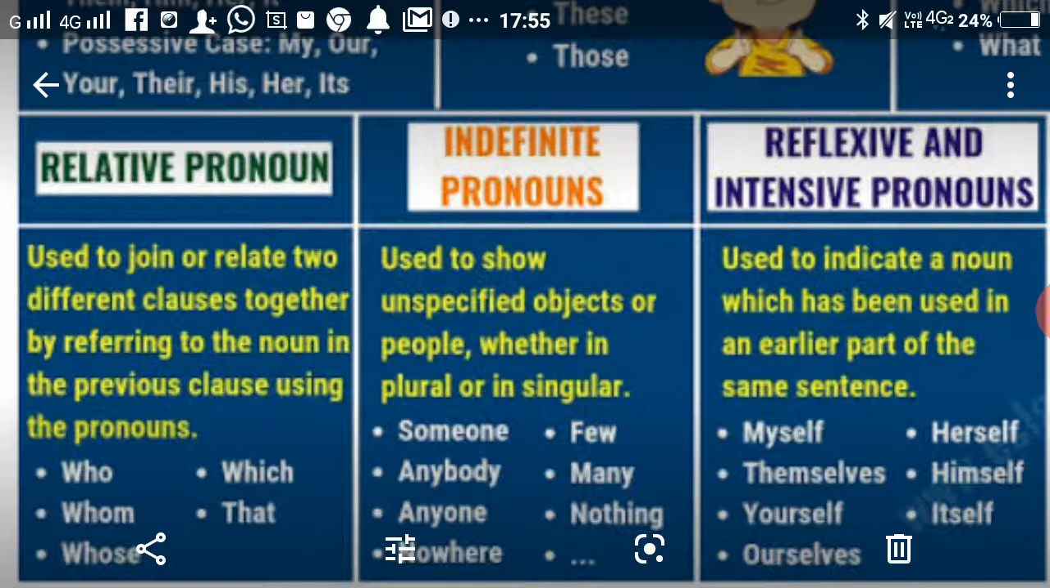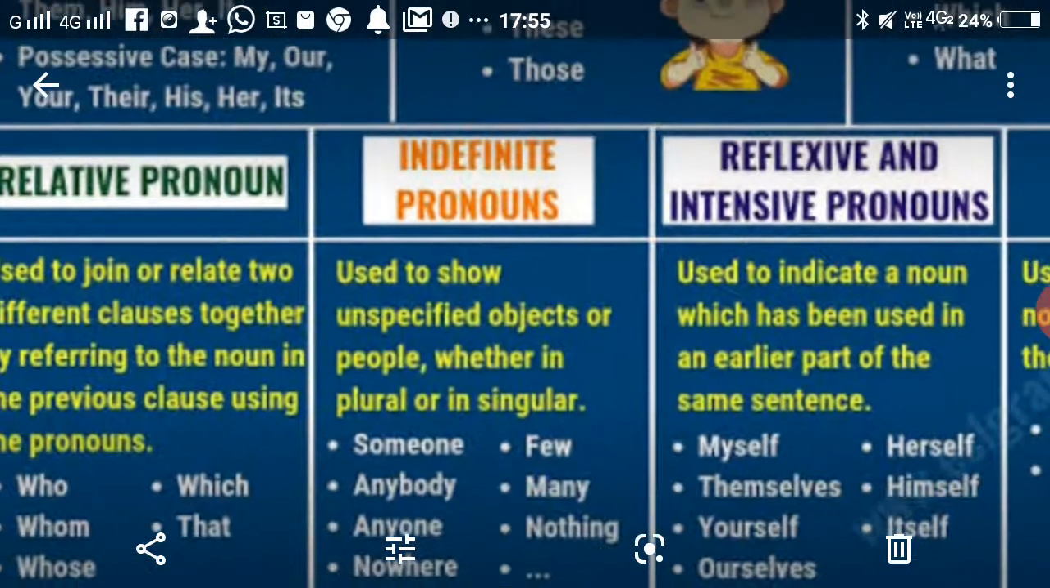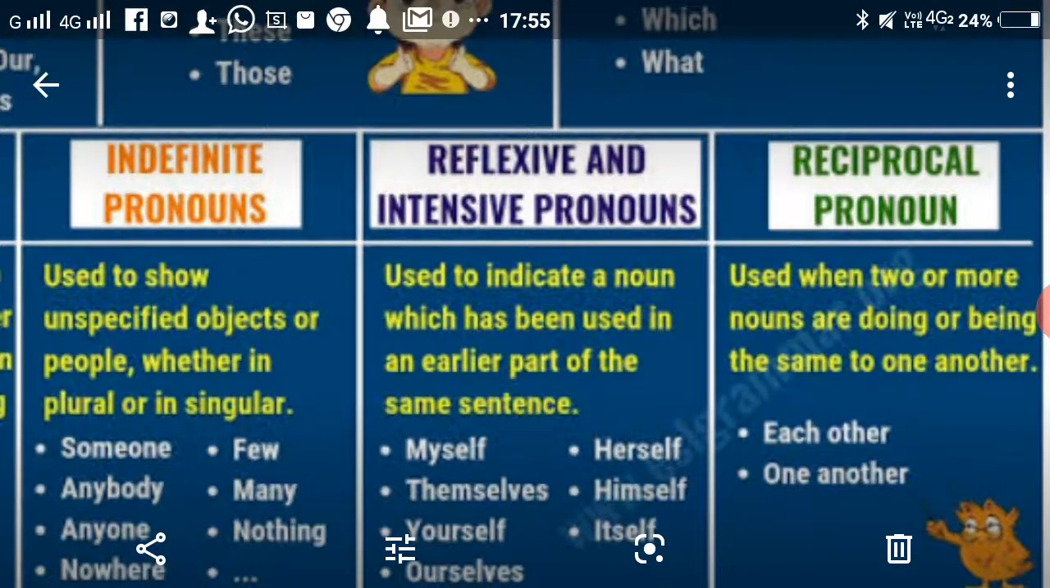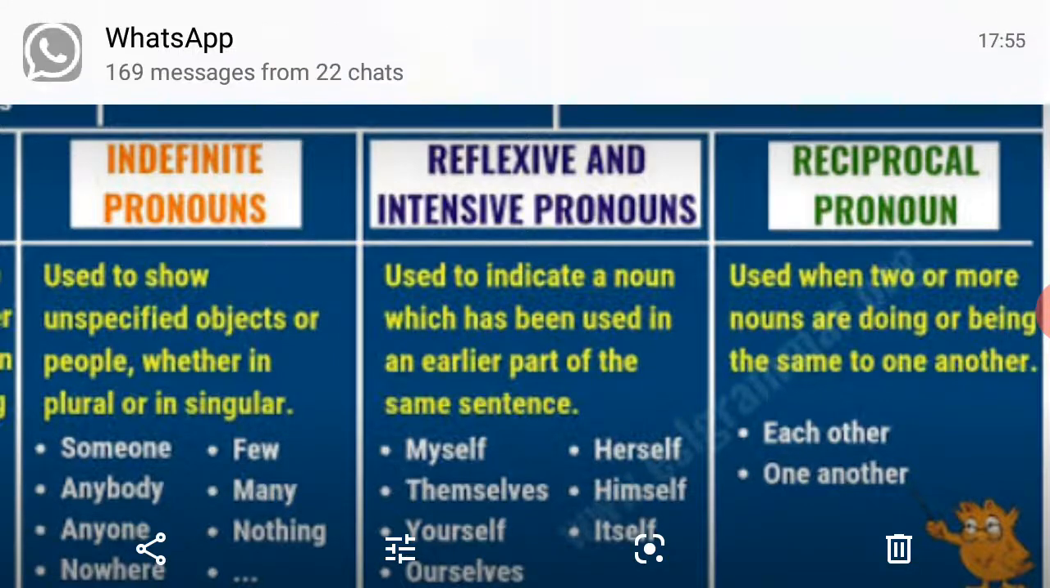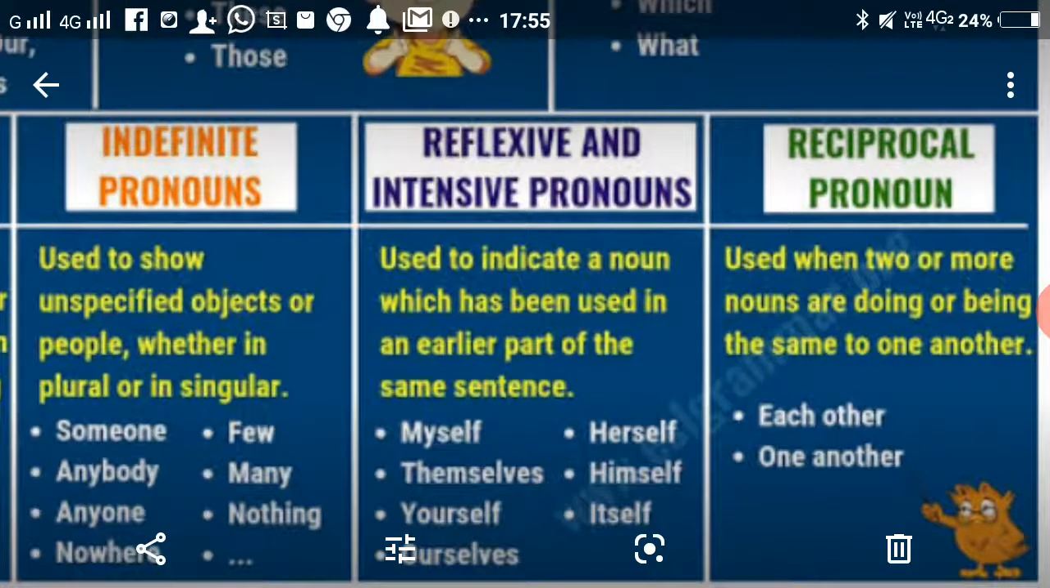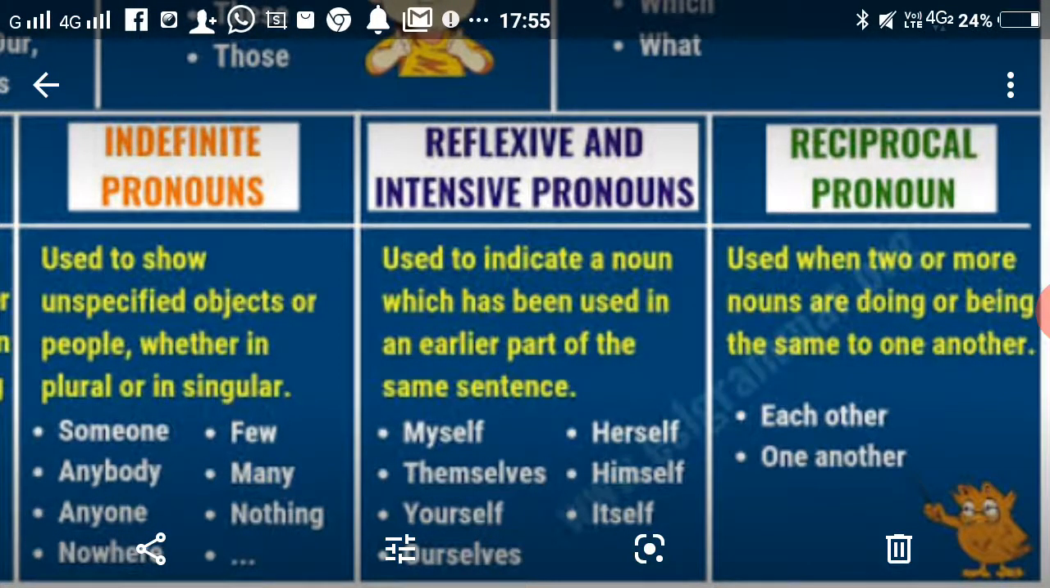Next are reflexive and intensive pronouns. Reflexive and intensive pronouns are used to indicate a noun which has been used in an earlier part of the same sentence. It means they tell us about a noun which is already used in the sentence. Like myself: I do my work myself. Themselves, yourself, yourselves, herself, himself, and itself.